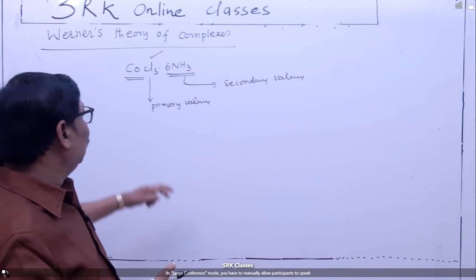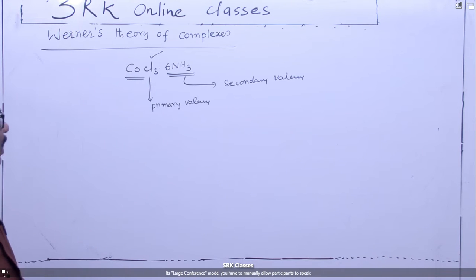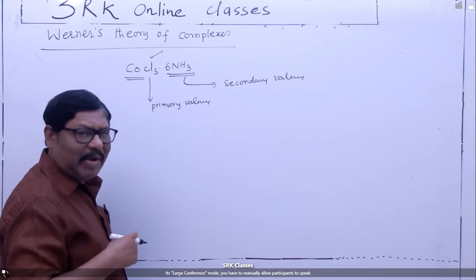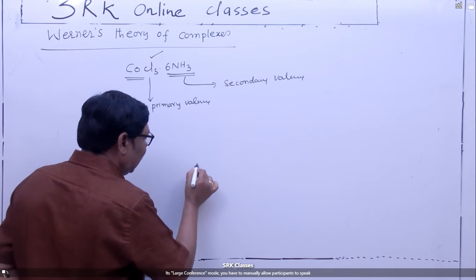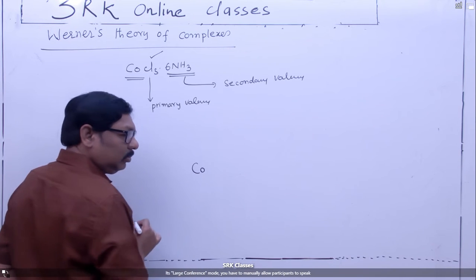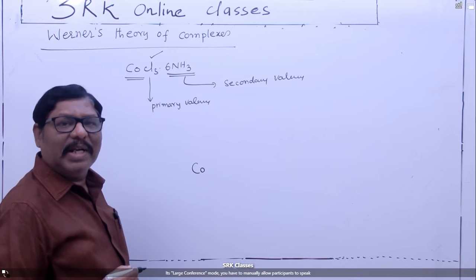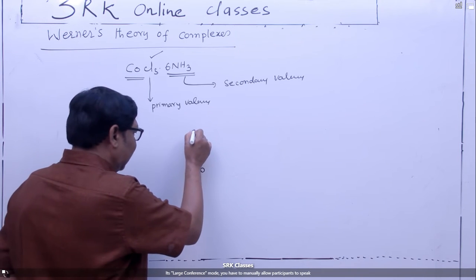These are the four major differences between primary and secondary valencies. Let us apply them here. This is the Werner molecular formula; now I am writing the Werner representation formula. Cobalt is the central atom. Secondary valencies are 6, always represented with thick lines, so 6 thick lines.